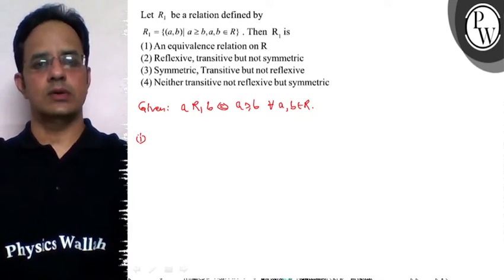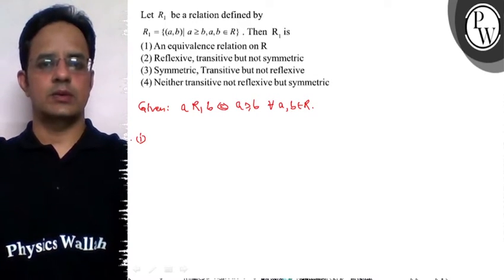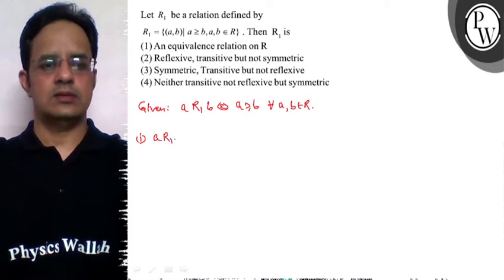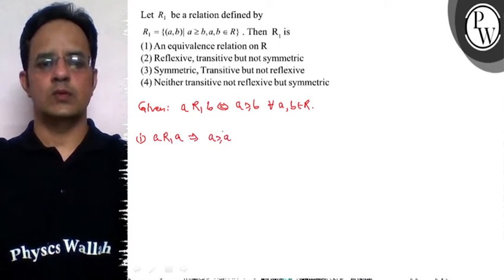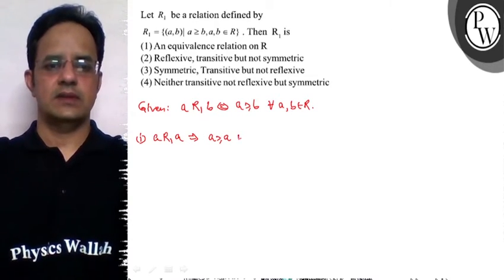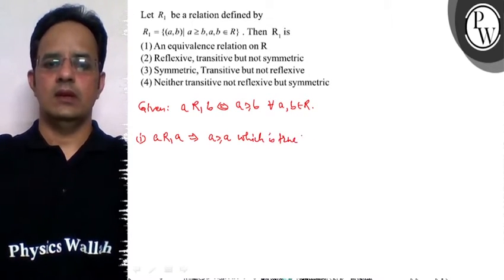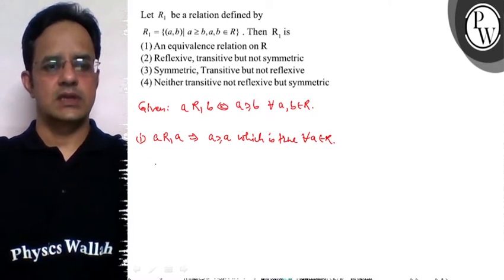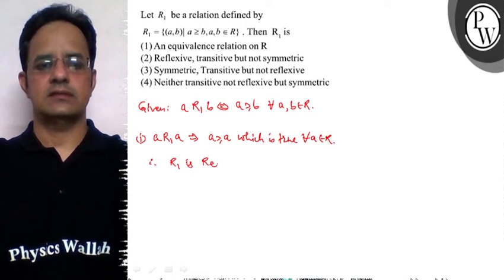और किसी भी रिलेशन को रिफ्लेक्सिव होने के लिए सेट का हर एलिमेंट खुद से रिलेट होना जरूरी होगा. So if we write that A is related to A, then it means A is greater than equal to A. और ये स्टेटमेंट ट्रू है फॉर एवरी रियल नंबर. So which is true for all A belonging to the set of real numbers. So therefore we can say that R1 is reflexive relation.